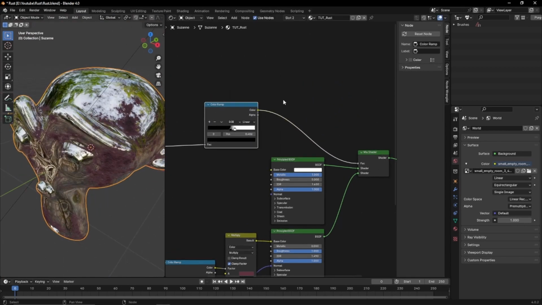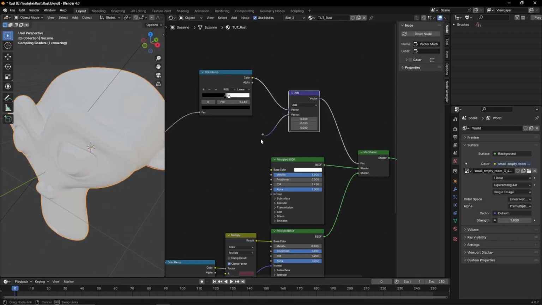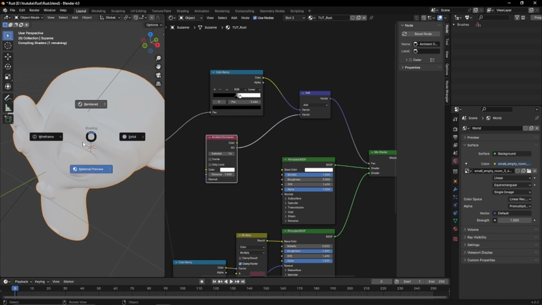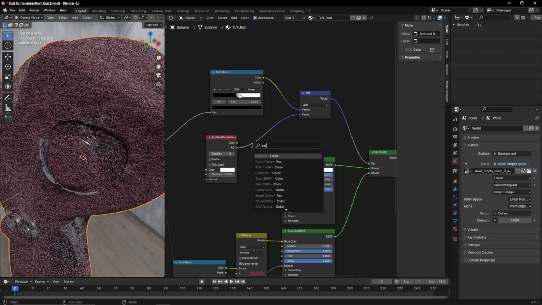Now we're going to add more rust with an AO map. We're going to add an add vector to the mix shader's factor and plug in our AO map. We're going to switch to render mode so we can see the effects of this node.